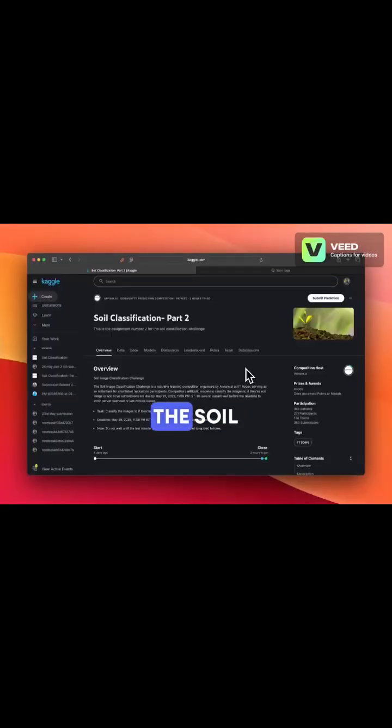Okay, so this is the soil classification part 2 in which we were given a unique challenge. We have only soil images in the training set and there are no examples of non-soil, and we have to detect whether an image is of soil or not. So we have the model strategy like this. Now the main challenge here was how do you identify non-soil images when you have never seen them.